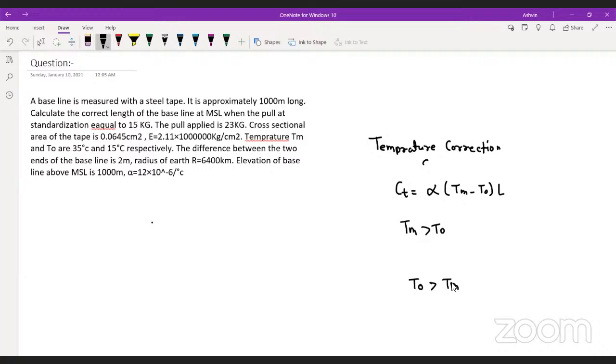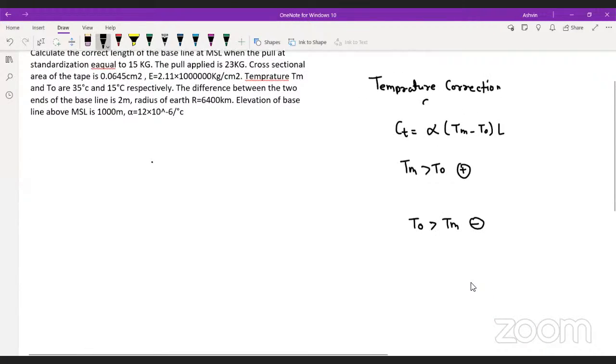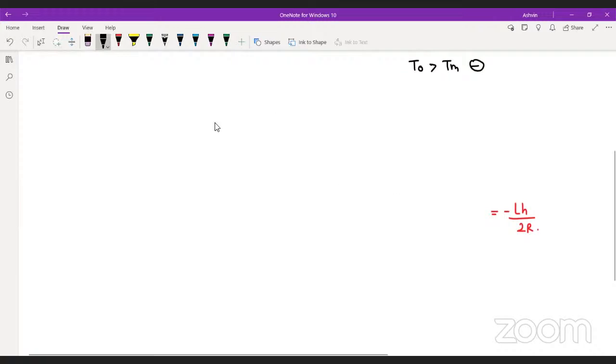Final length. Okay, very good. If the measurement temperature Tm is greater than the standard temperature, the correction will be positive. If the standard temperature is greater than the measurement temperature, it will be negative. Yes or no? Very good. Now let's move forward.